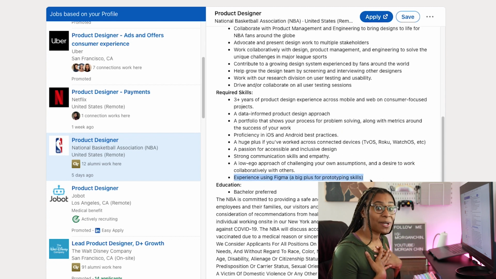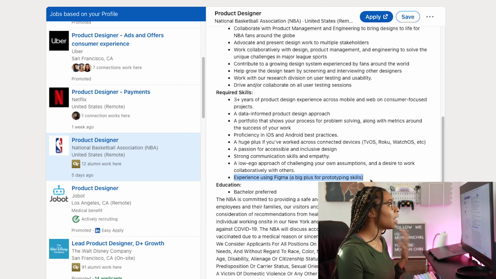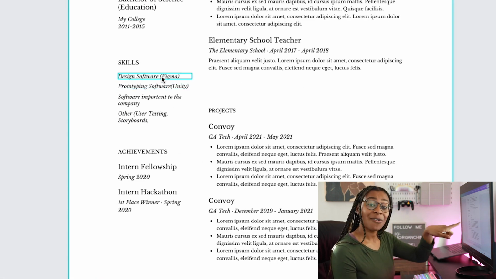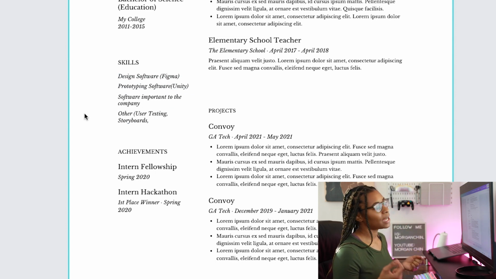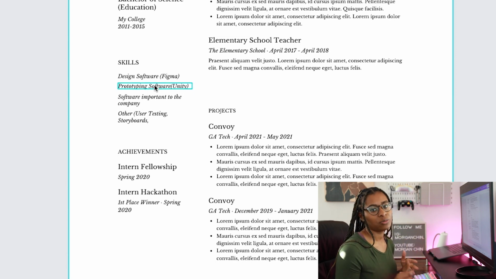I know how to use Figma. It's what I use every day. And so what I'm going to want to do is go back into my resume and list software that I use. So here's an example. Figma is one of them. Maybe you might use Sketch or Adobe XD. And then what prototyping software? Do you prototype with Figma? Maybe for VR you use Unity or something like that. So you want to include that in there in your skills.